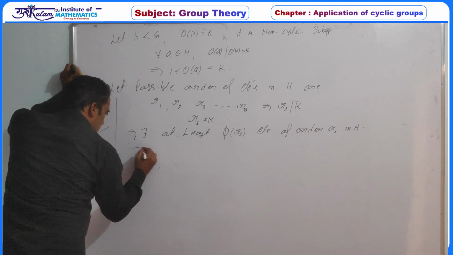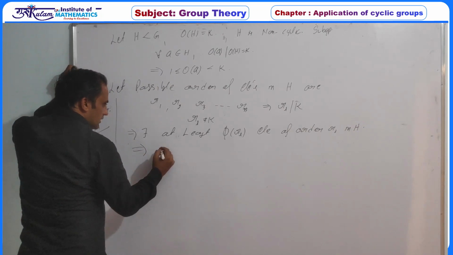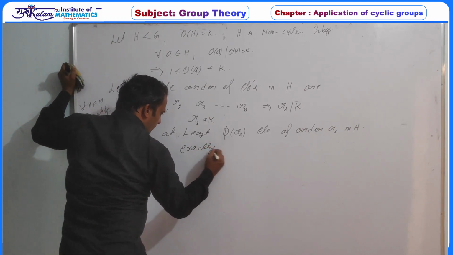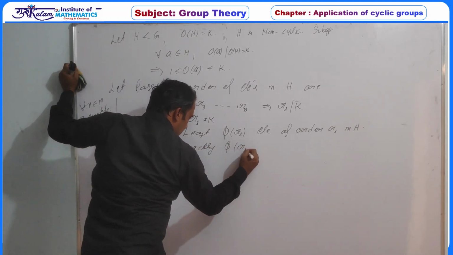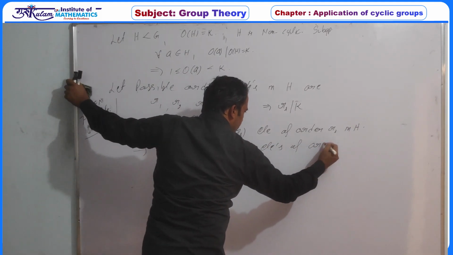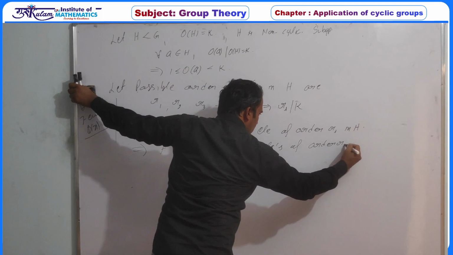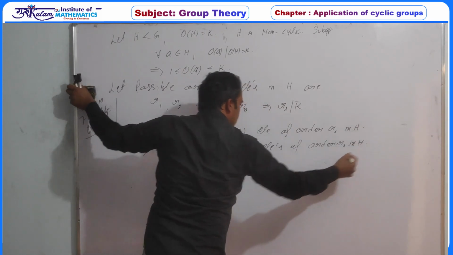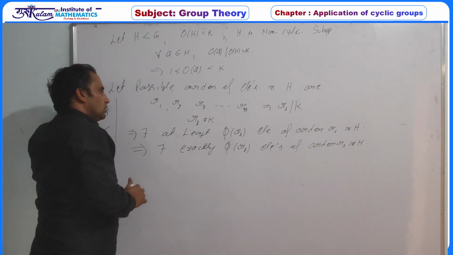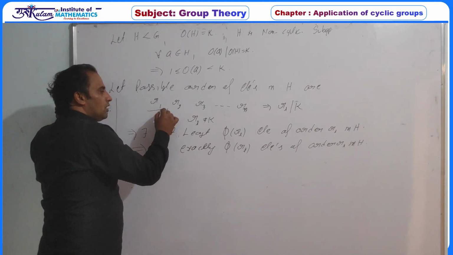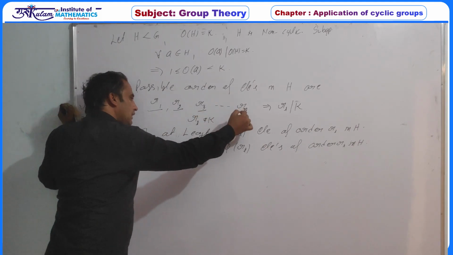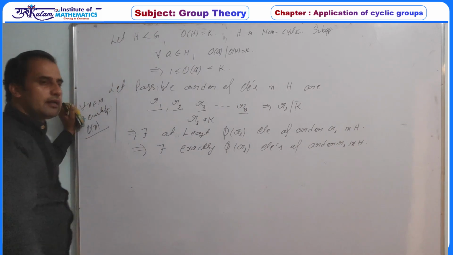So we can say that there exist exactly phi(Ri) elements of order Ri in H, because in G there are exactly phi(Ri). So there are phi(R1) elements of order R1, phi(R2) elements of order R2, phi(R3) elements of order R3, and phi(Rn) elements of order Rn.